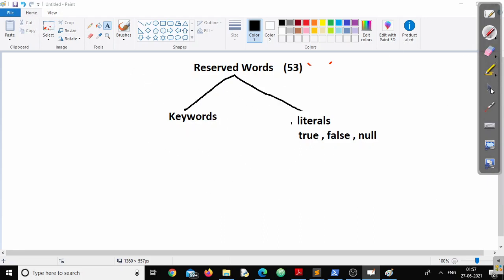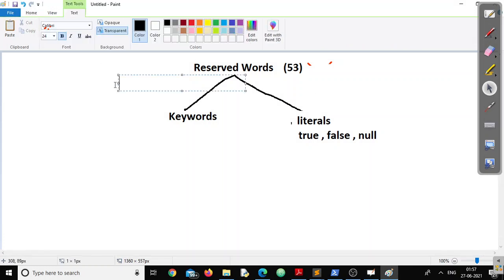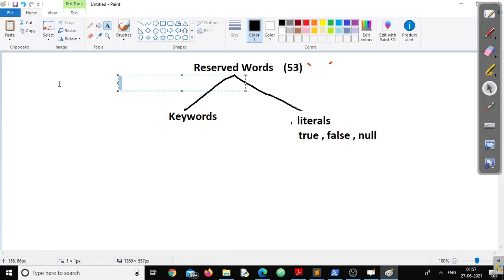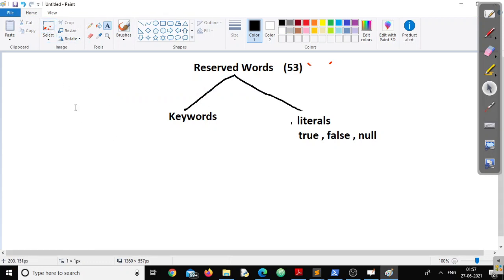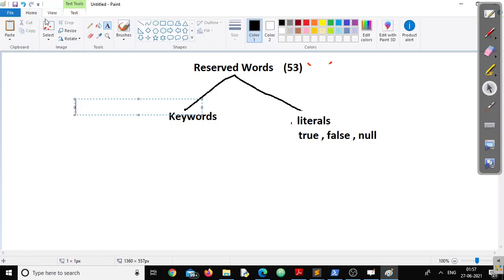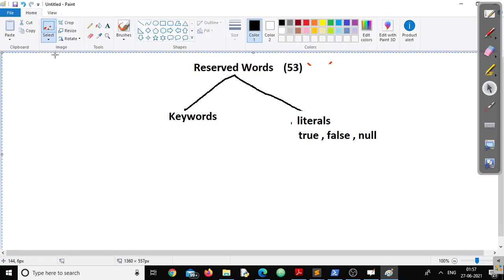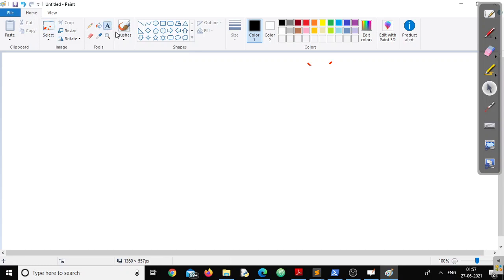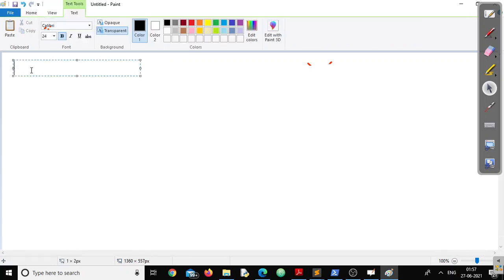Let me erase this one. For our convenience, we have grouped all of them into specific groups so that we can remember all the words, right? Okay, just give me a second. Now, remember we have to go for 48 keywords. The first group in the series, we will write as keywords for data types.